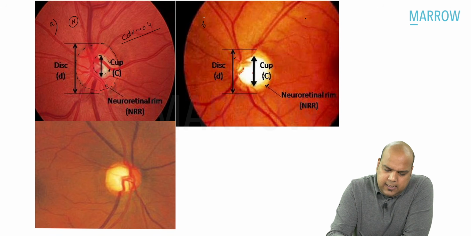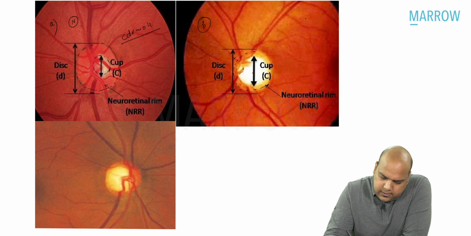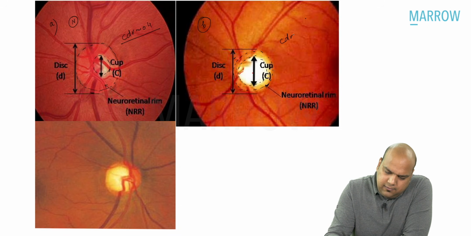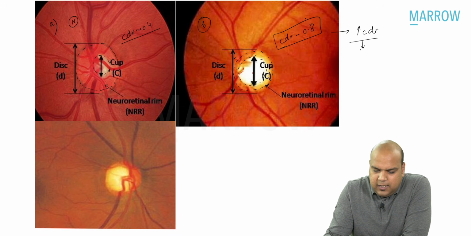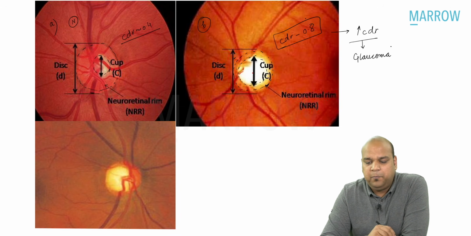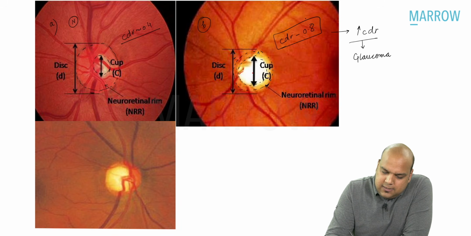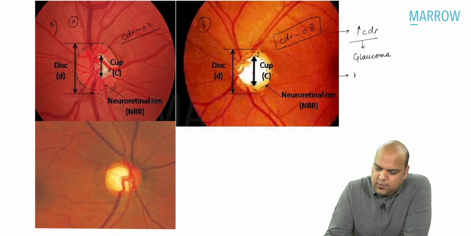But then when I see image B, everybody, this is my optic disc, with a large optic cup. The optic cup, roughly, is around 0.8. So I know in image B, increased cup disc ratio is there. Increased CDR means I am looking at a glaucomatous optic disc. Yes or no? If there is increased CDR, that means the neuroretinal rim has been lost. So I can say NRR loss.